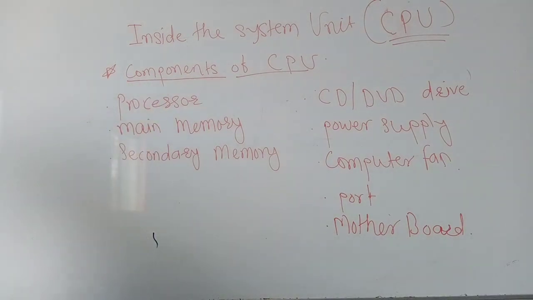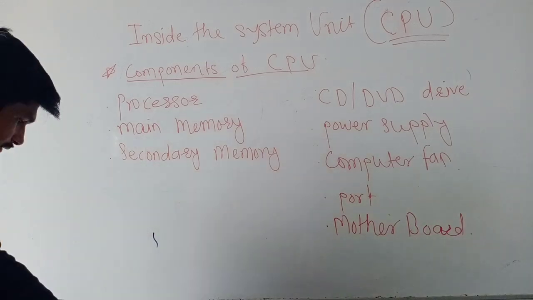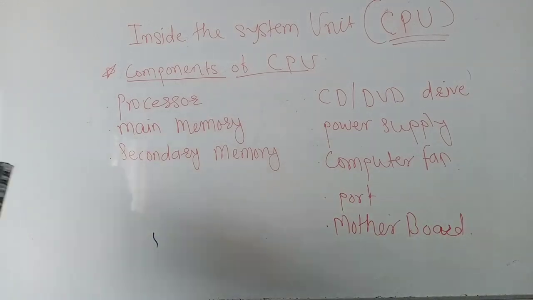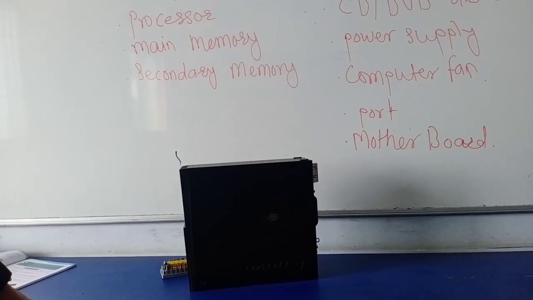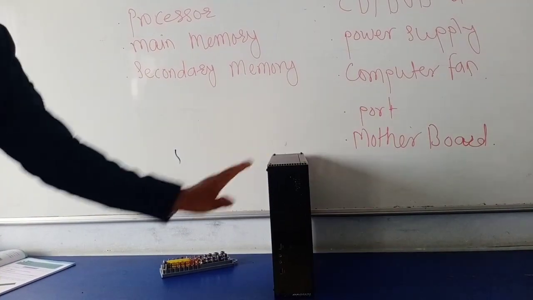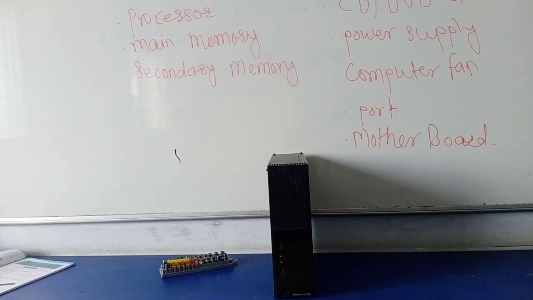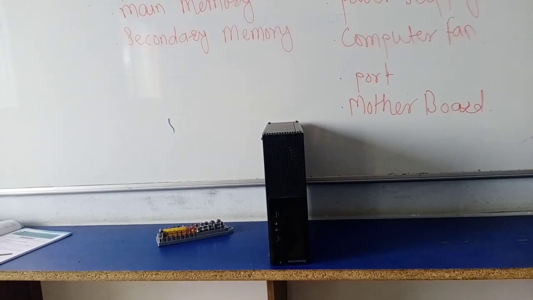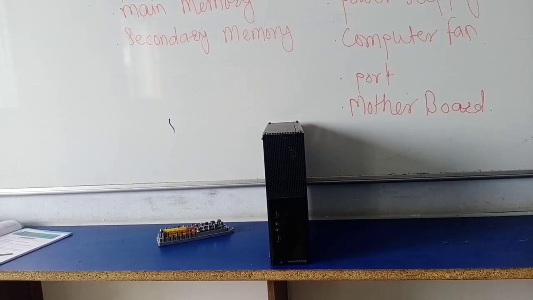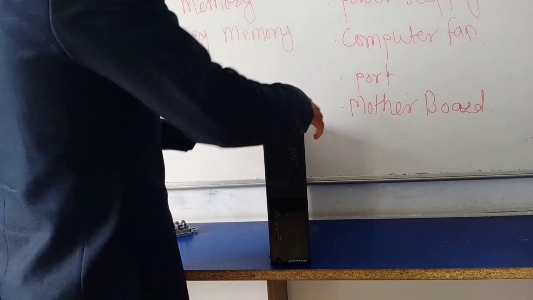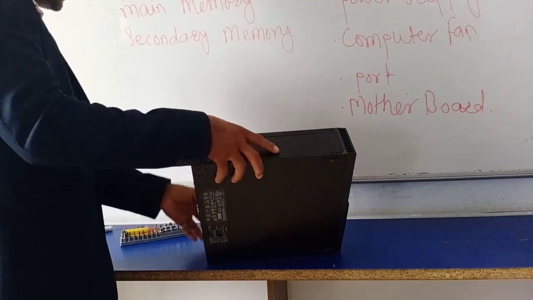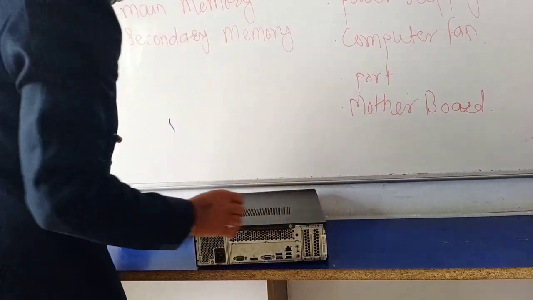First of all, I will show you here. This is the CPU. See, this is the CPU. We will see about this CPU properly, how it works, what are the components. So all these things we will see in this. First, we will see the processor. First of all, I will open this CPU in front of you.